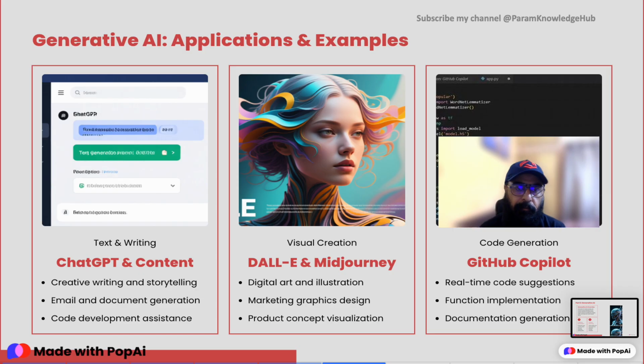We also have some of the tools like DALL-E and Midjourney, which help us with the visual creation of data like digital art and illustration, product concept visualization, and the marketing graphic designs. Then we have specific tools which are used for code generation like GitHub Copilot, which give us real-time implementation codes also, functional data also, and documentation support also.